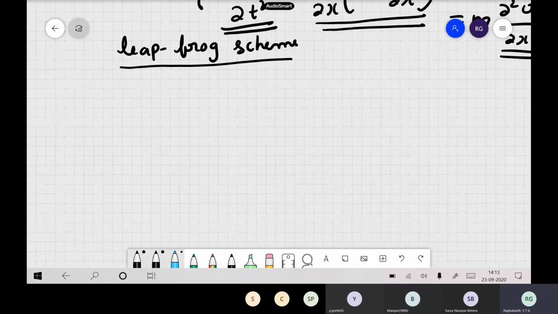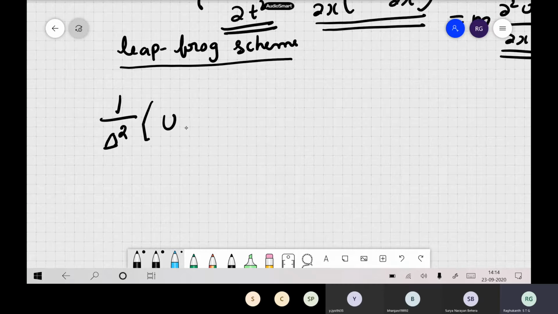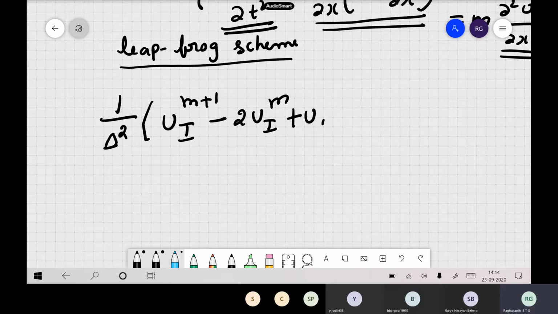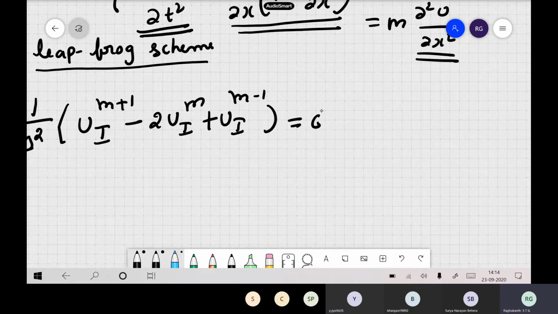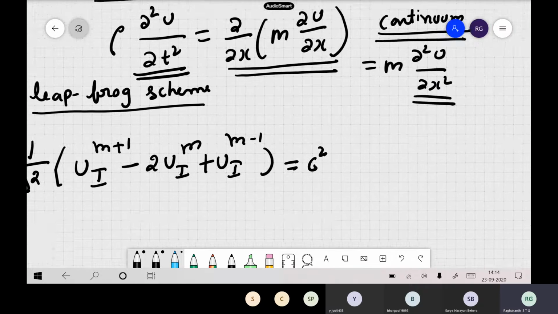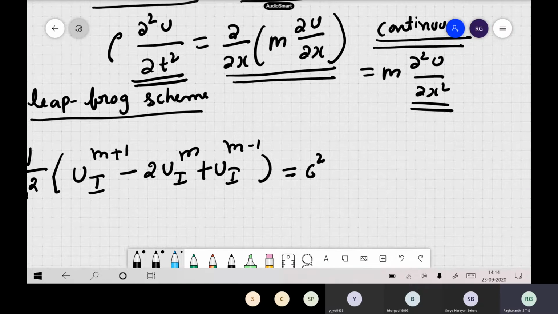So leapfrog scheme. If you write this derivative in finite difference, u i, m plus 1, this is with respect to time, the derivative: 2 u i m plus u i m minus 1. This is your time derivative, that is the second derivative. On this side, if you write in terms of velocity, rho you can bring to this side, so m by rho you can make into the phase velocity.